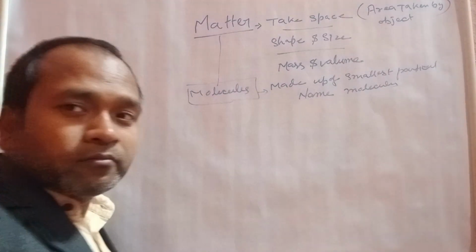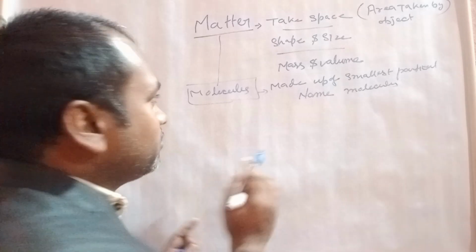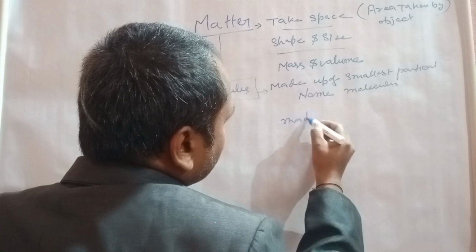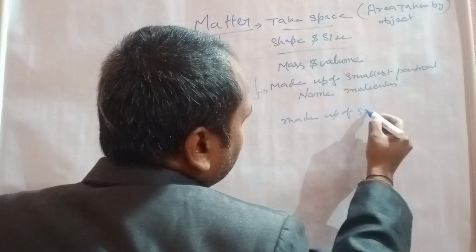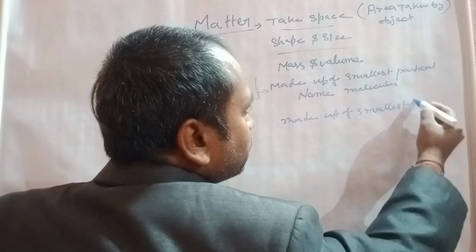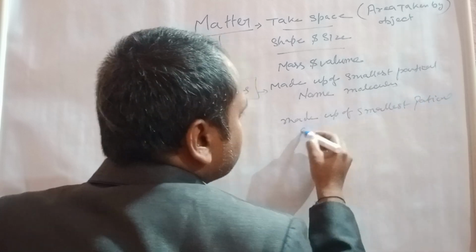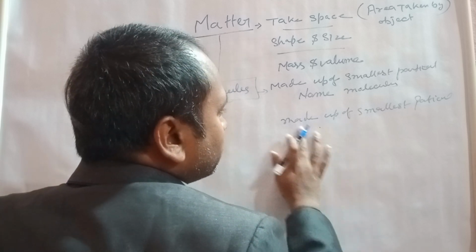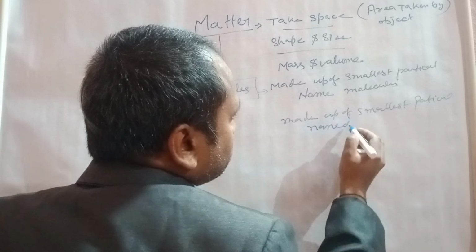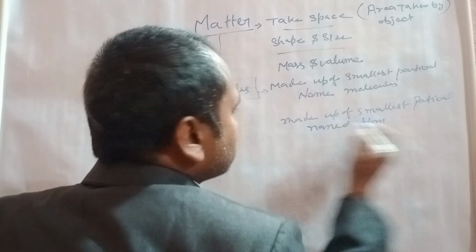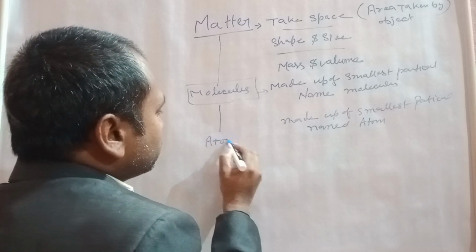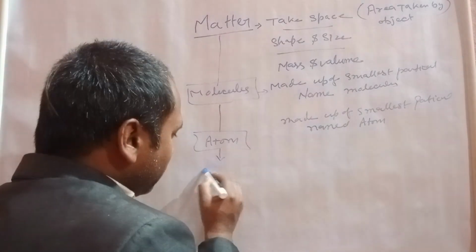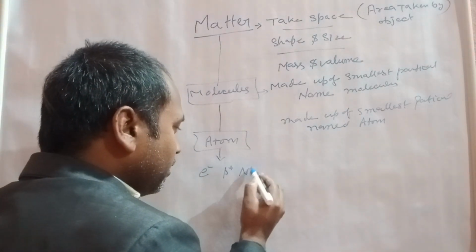Molecules are the smallest particles of matter, and molecules are made up of a smaller particle named atom. And atom is made up of charged particles: electron, proton, and neutron.